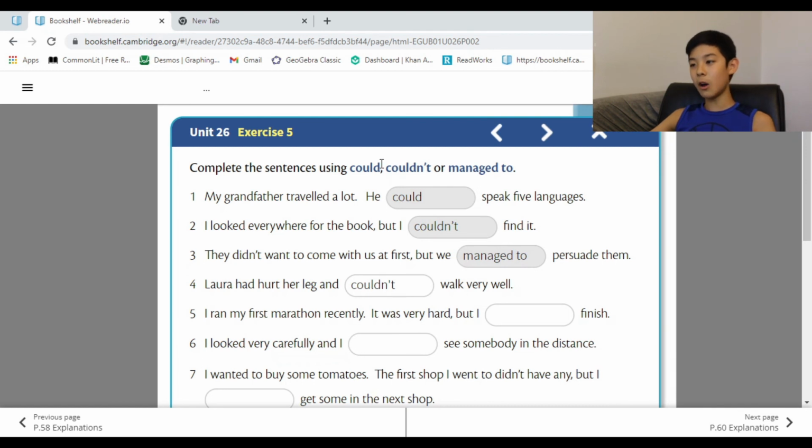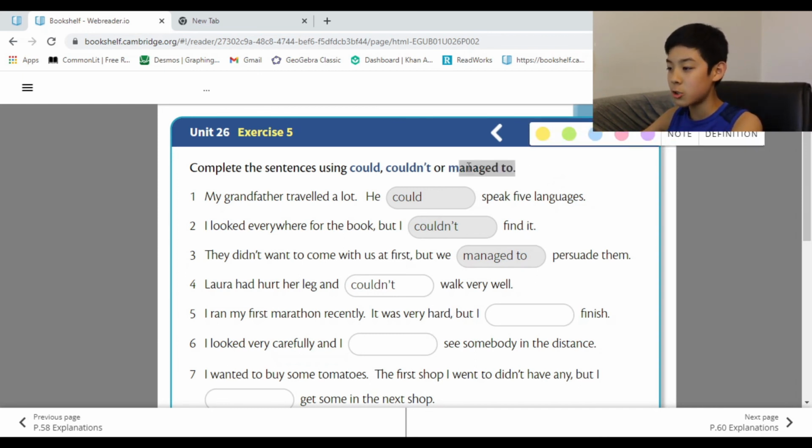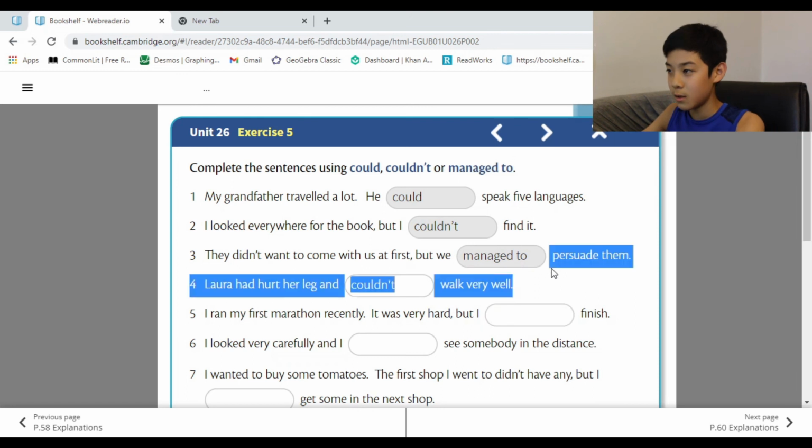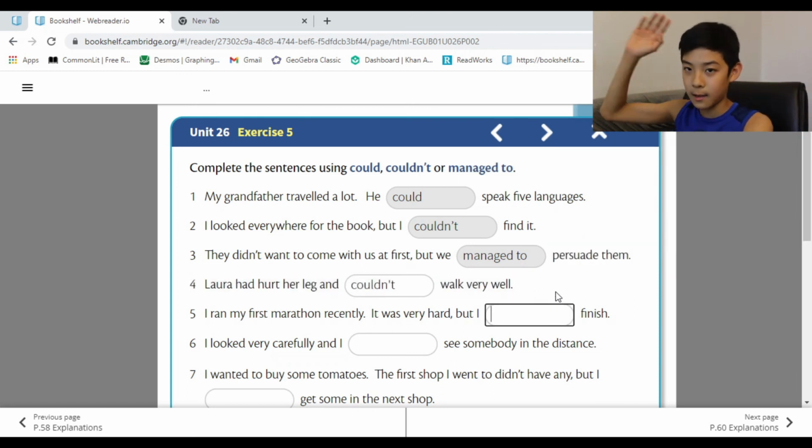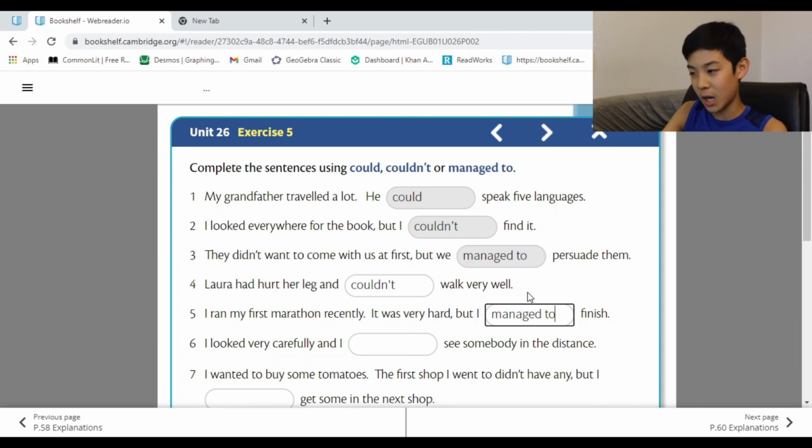I don't think it's could because of the fact that it's possible, but it was very hard. So he managed to, meaning he just was able to. There's a high chance that you couldn't. So I managed to finish.